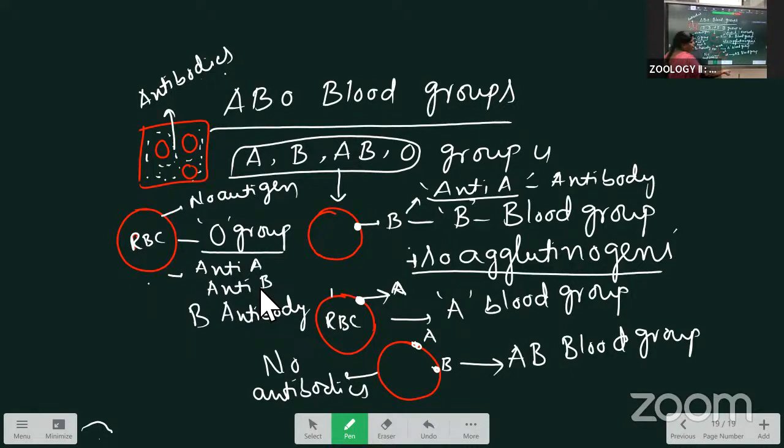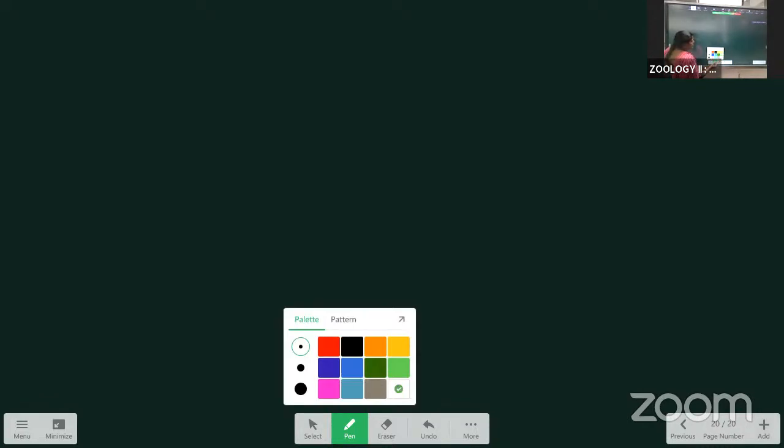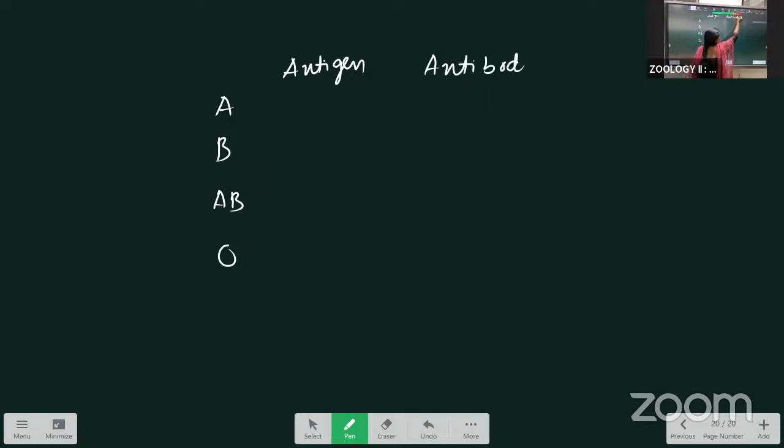Here, next. Clearly, I am writing here the groups: the A group, the B group, AB group and the O group. We are just discussing the antigen and the antibody. First we take the antigen or iso-agglutinogen, and the next is the antibody. Where is the antigen present? The antigen is present on the surface, meaning the plasma membrane of the RBC. The antibody is present in the plasma, inside of the plasma. Clearly, I am explaining here.